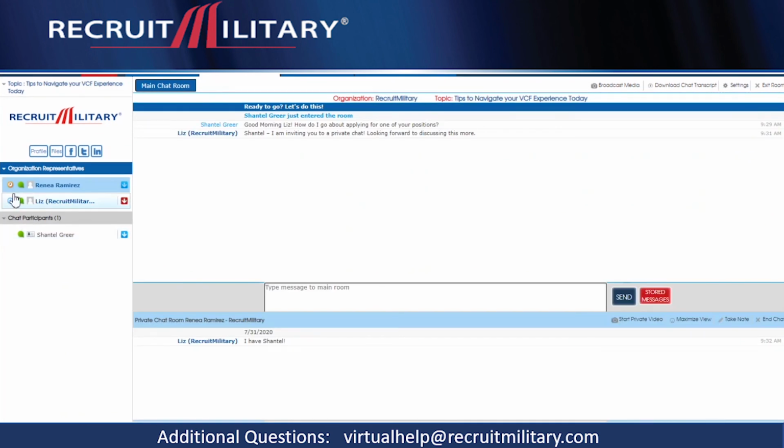For candidates or colleagues, if you see a P with the orange circle around it, that indicates that that person is engaged in a private chat. Additionally, consider using Microsoft Teams, Zoom, group texting, or a similar platform to stay connected with your team members during the event. This allows for good situational awareness.